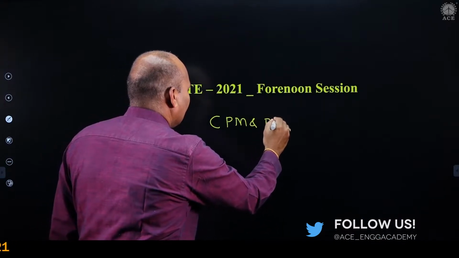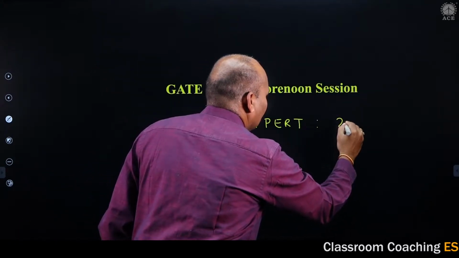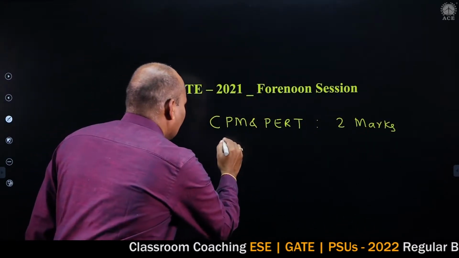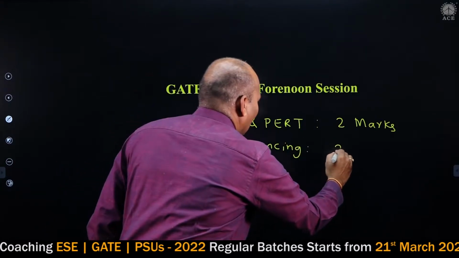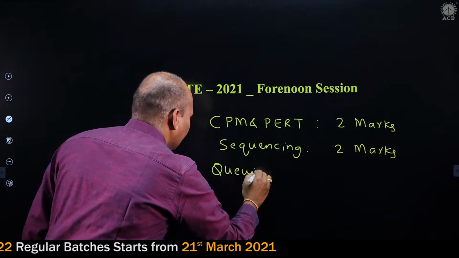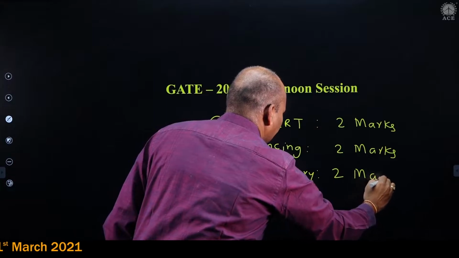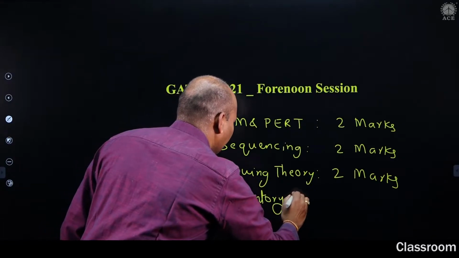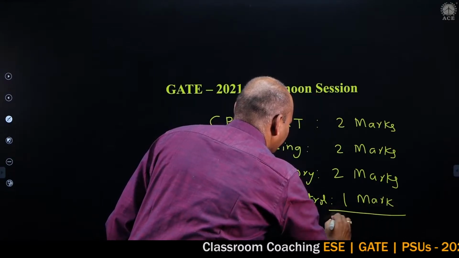CPM and PERT: from this topic there was a question meant for 2 marks. Next, sequencing, 2 marks. Queuing theory, 2 marks. Inventory control, 1 mark. So total 7 marks.